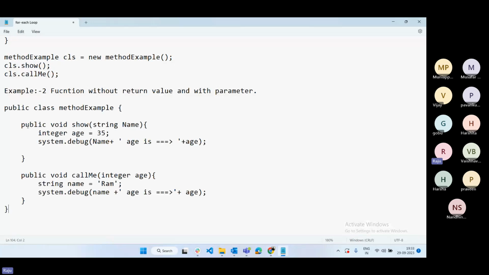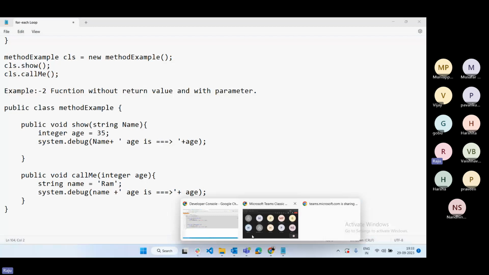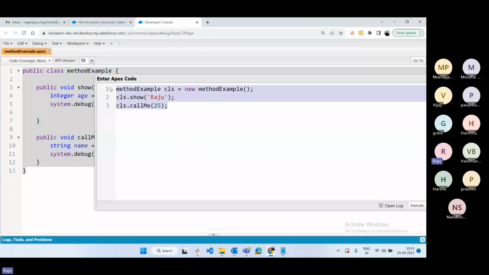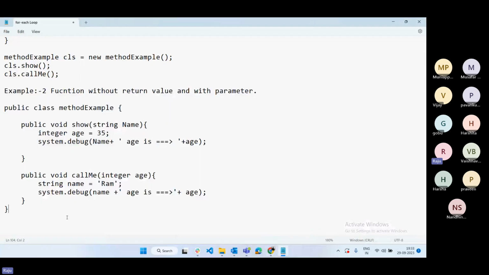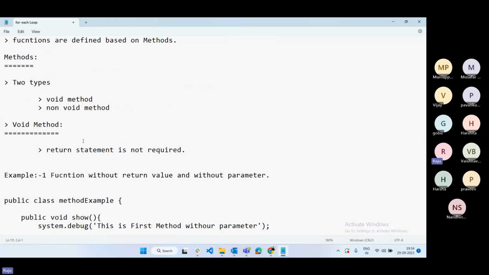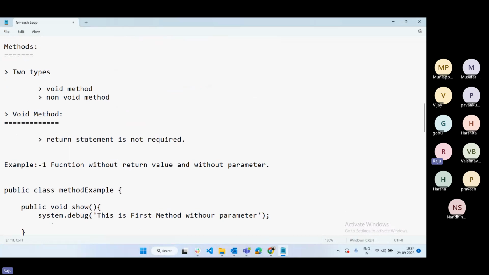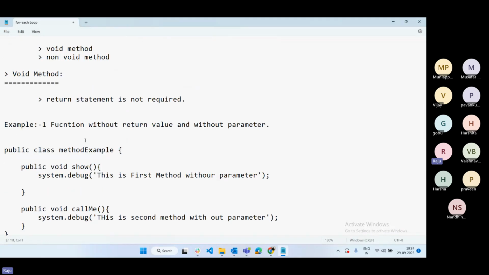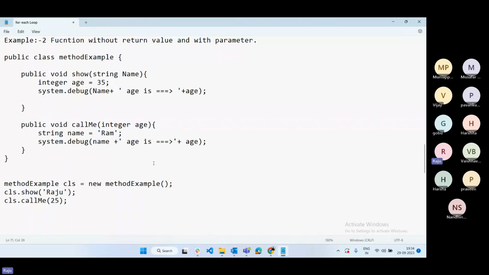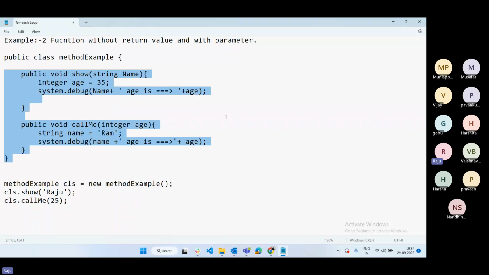Later also we'll discuss this type of example n number of times. Don't worry, initially I know it's difficult to understand line by line, but we can discuss n number of examples going forward. So this is something like a void method. There are two types of void method: a function without return value and without parameter, and another one with the parameter. Okay, how to execute with the parameter or without parameter, like this.